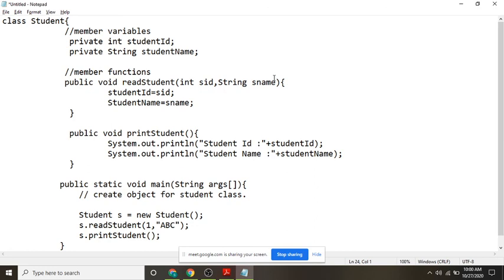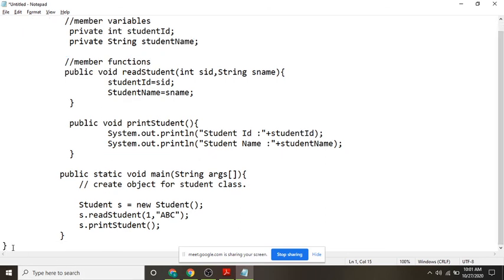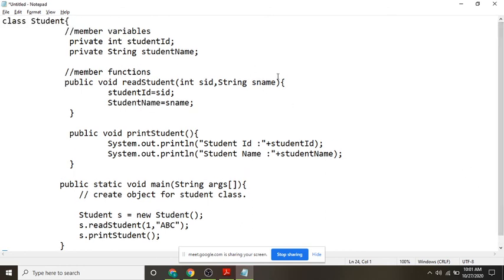Girls, while writing your programs, maintain some indentation. Then only you can understand. If you write everything in a single line, when you see the program you won't understand. See, your class is opened here. Where is your class closed? Here, am I correct? Now this one is opened here, this one is closed here. printStudent is opened here, it is closed here. The main method is opened here, and then closed here.